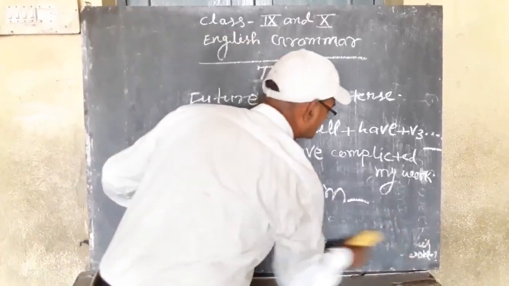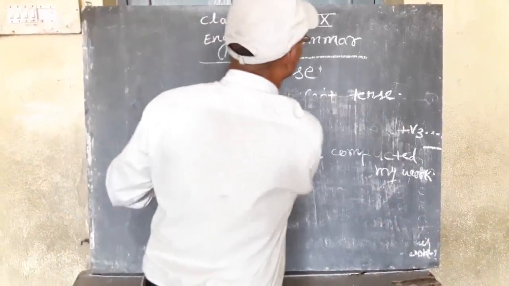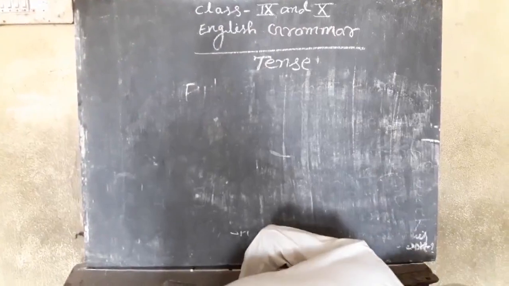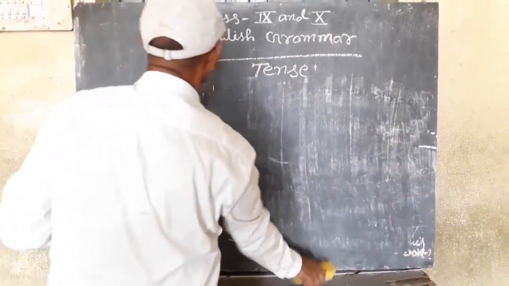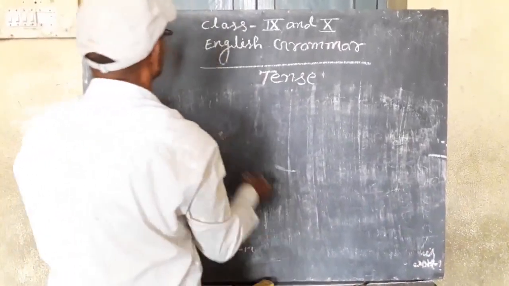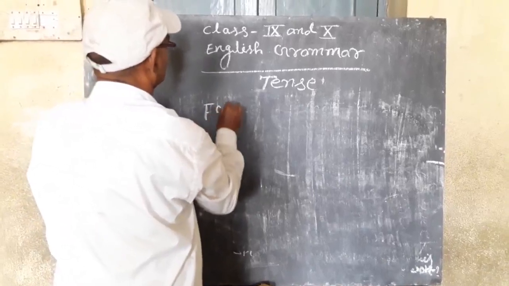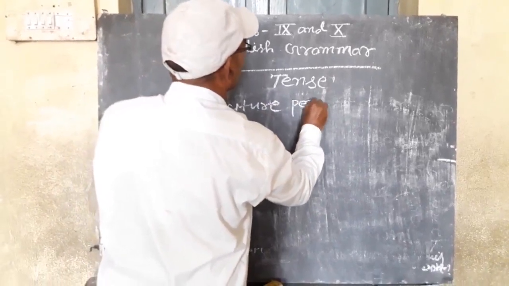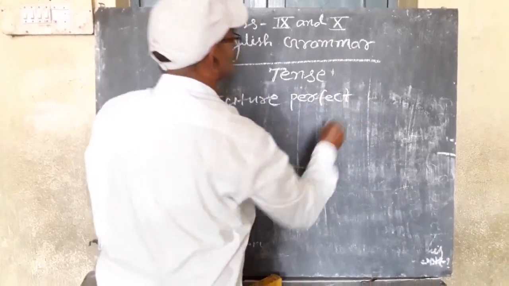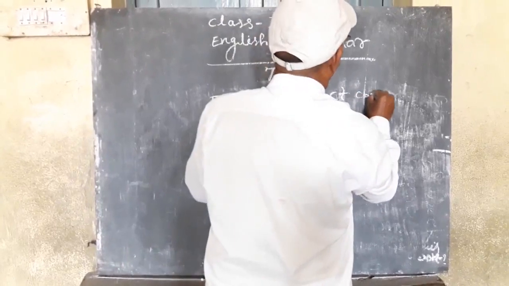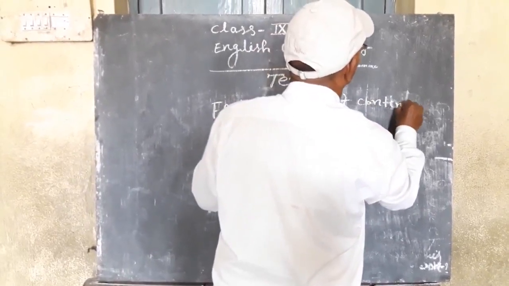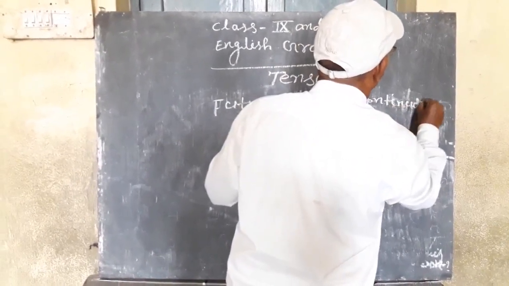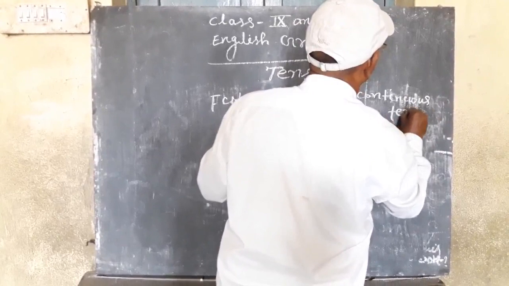Now, next part of the tense is future perfect continuous tense.